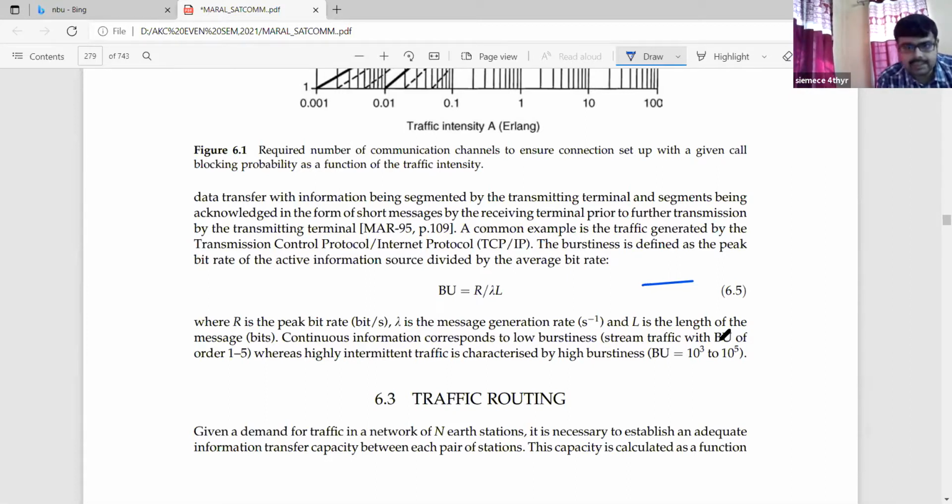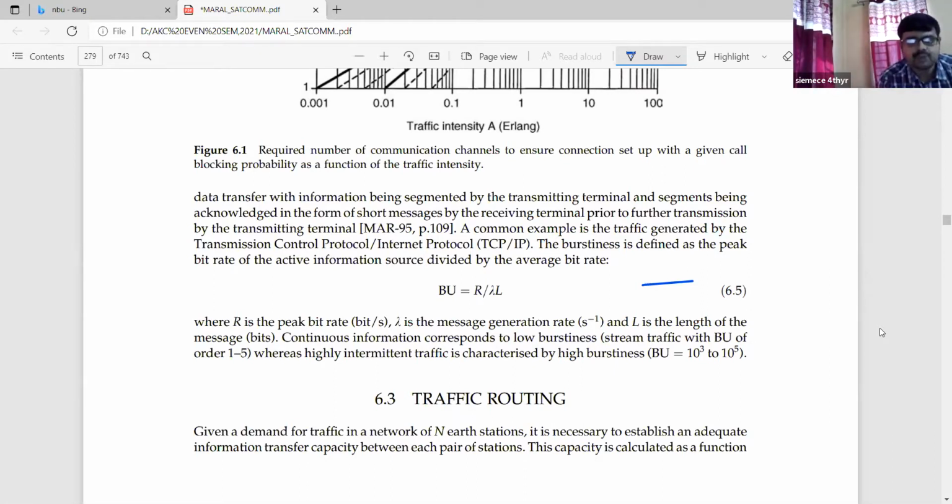That is equation number 6.5, where R is the peak bit rate in bits per second, lambda is the message generation rate, that is per second obviously, and capital L is the length of the message in bits. Continuous information corresponds to low burstiness, that is stream traffic with BU of the order of 1 to 5, whereas highly intermittent traffic is characterized by high burstiness, that is BU equal to 10 to the power 3 to 10 to the power 5.